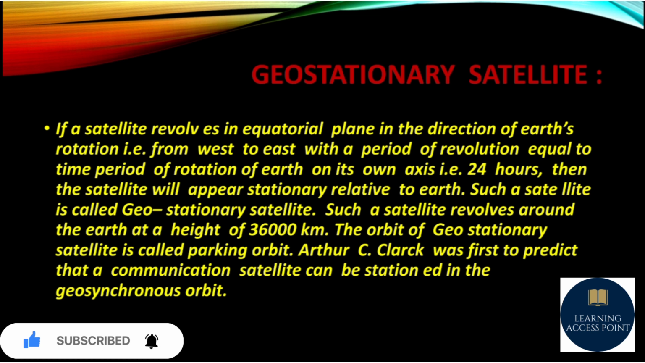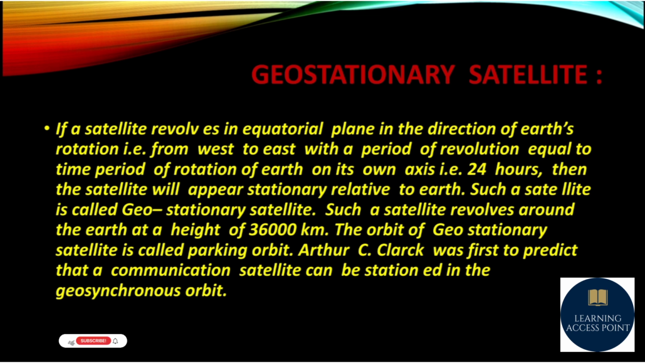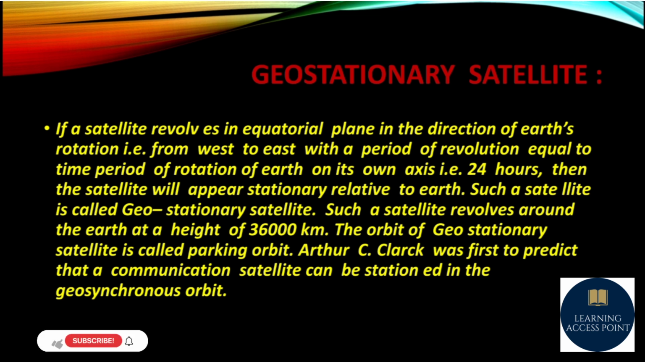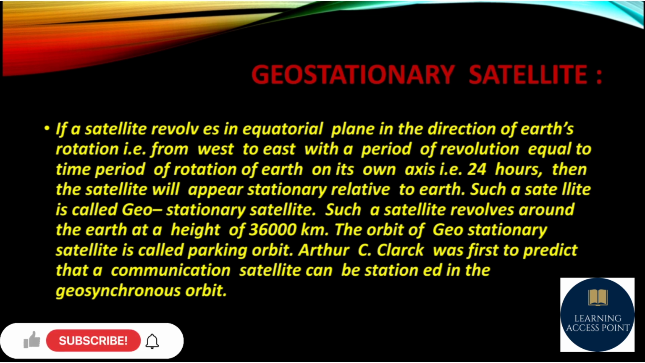Let's see what a geostationary satellite is. If a satellite revolves in the equatorial plane in the direction of Earth's rotation, from west to east, with a period of revolution equal to the time period of rotation of Earth on its own axis, that is 24 hours, then the satellite will appear stationary relative to Earth. Such a satellite is called a geostationary satellite.